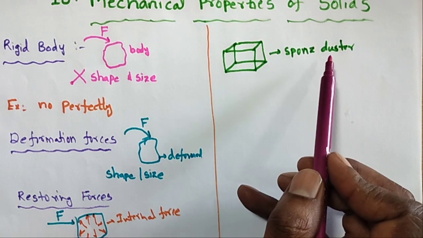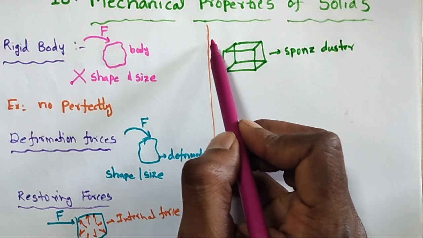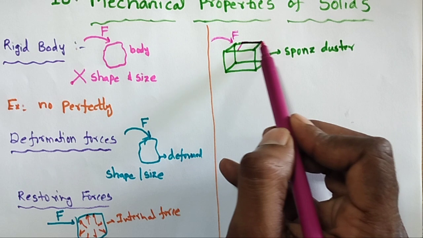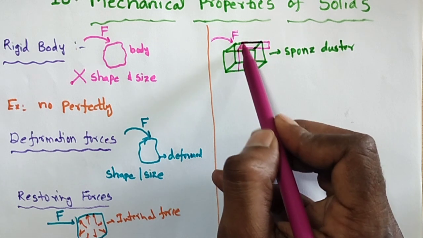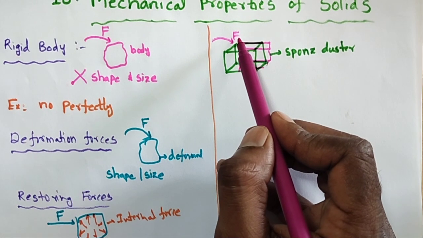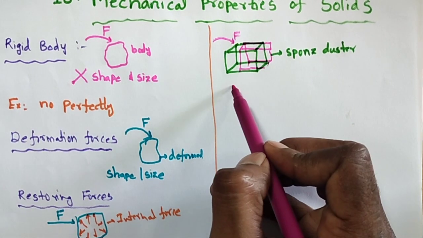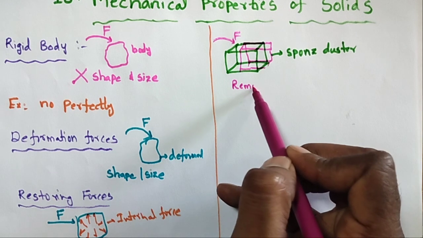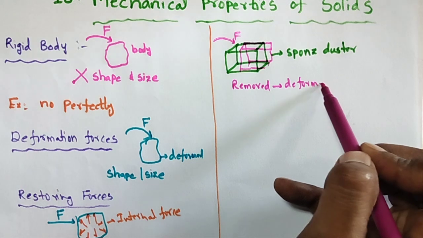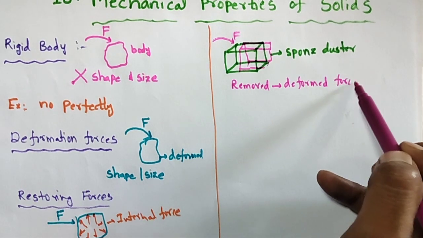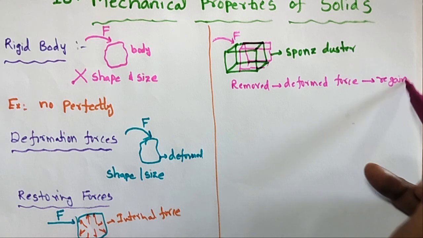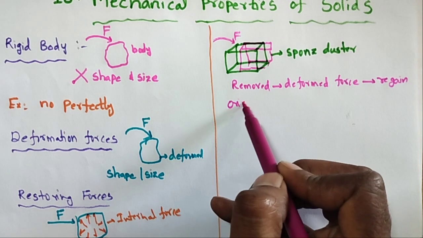Here I am taking one sponge duster. When the external force capital F is acting, what happens? The shape changes in different directions. When this deformation force is removed, the object regains its original shape and size.